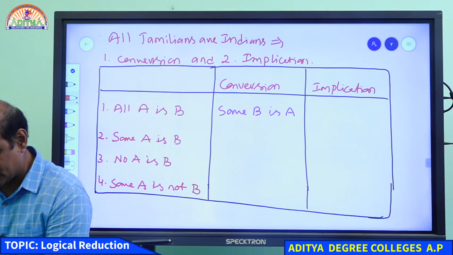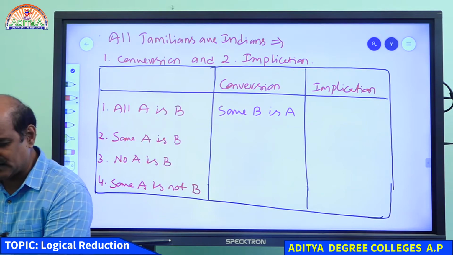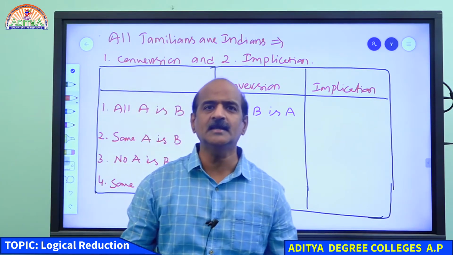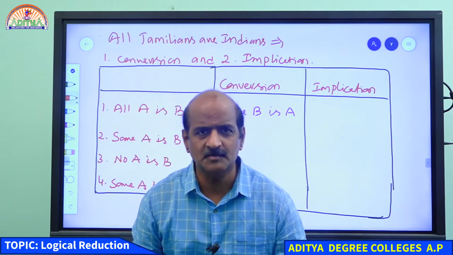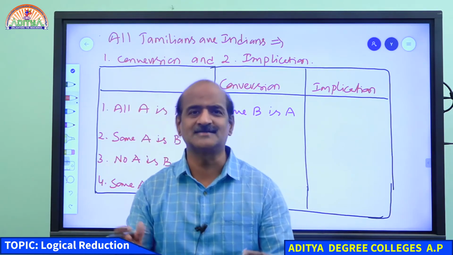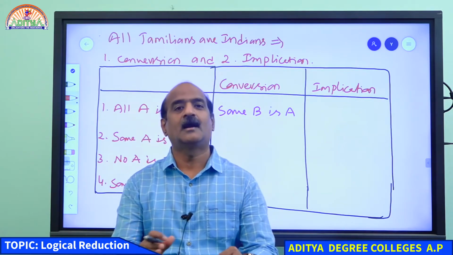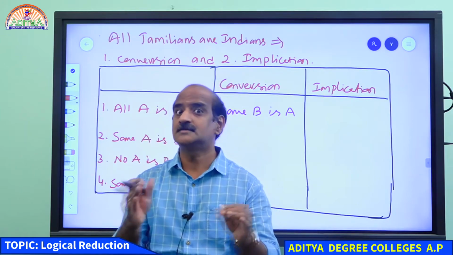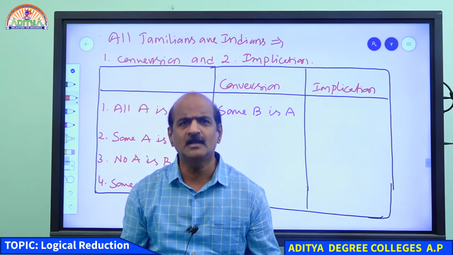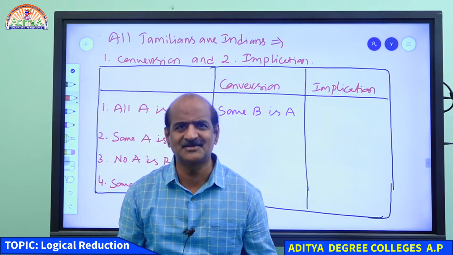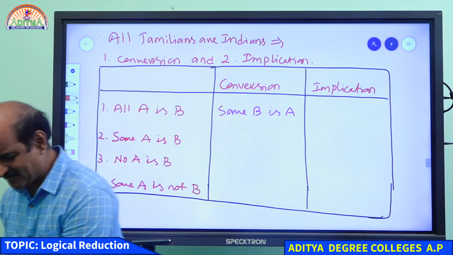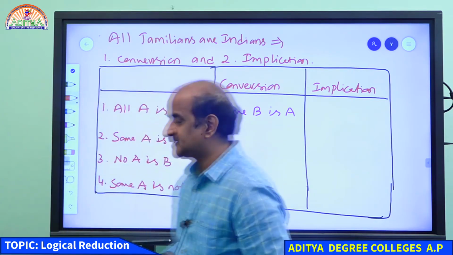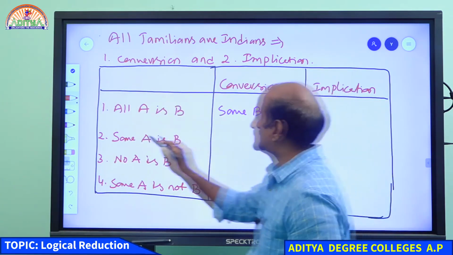Very good. That's very well done. No, all Indians are Tamilians is absolutely meaningless. Do you think all Indians are Tamilians? No. Some Indians are Tamilians. All Tamilians are Indians; if you want to convert the same, that converts into some Indians are Tamilians. That is the reason why the conversion is like this: some B is A.